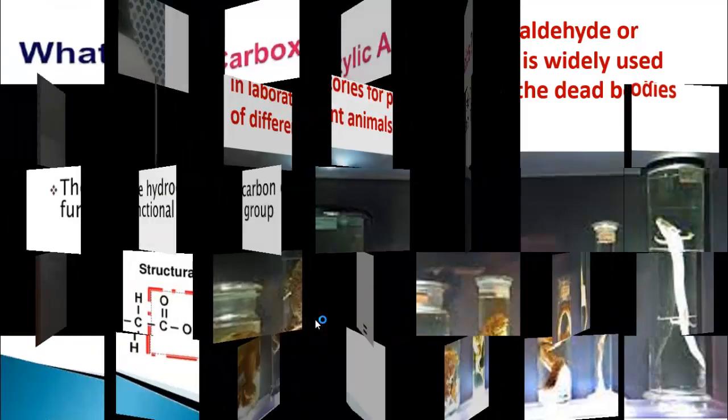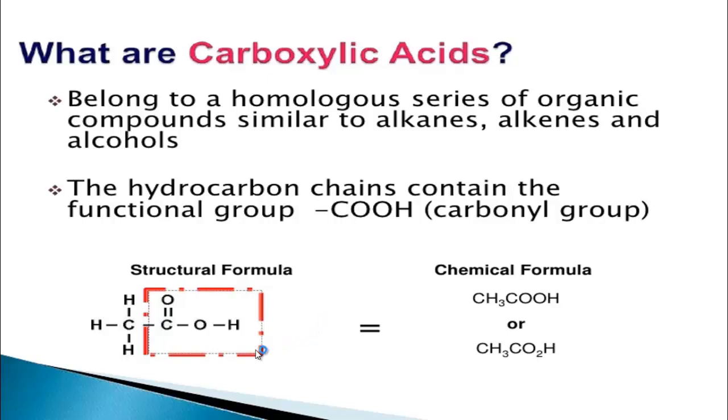Now we will know about carboxylic acids. Carboxylic acids are also a homologous series of organic compounds which contain the carboxyl functional group, not the carbonyl group, the carboxyl functional group. Follow here, this compound contains COOH. This is the functional group of carboxylic acid. For this, its name is, with 2 carbons, ethanoic acid or acetic acid.